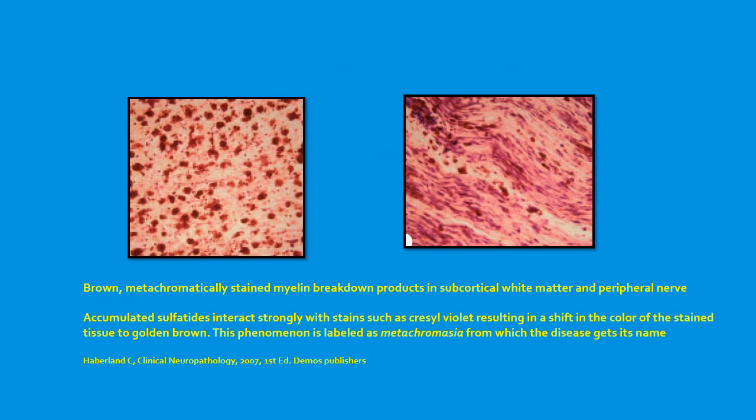This picture shows brown metachromatically stained myelin breakdown products in subcortical white matter on the left and peripheral nerve on the right. Accumulated sulfatides interact strongly with stains such as cresyl violet, resulting in a shift in the color of the stained tissue to golden brown. This phenomenon is labeled as metachromasia, from which the disease gets its name.